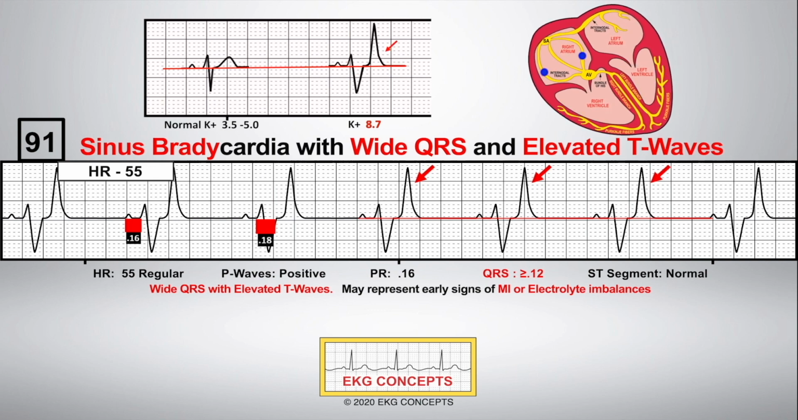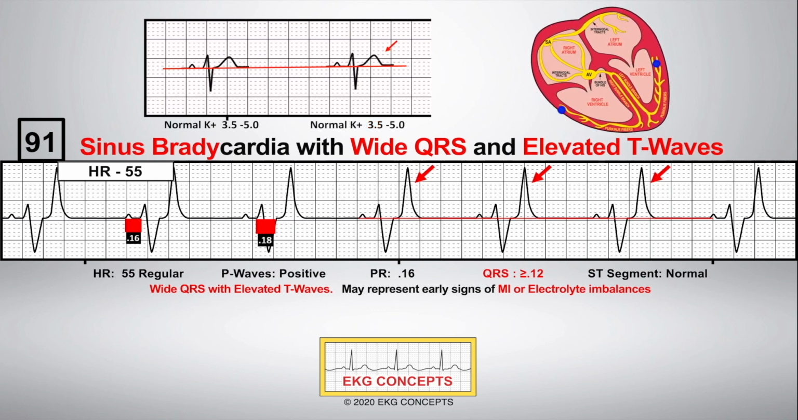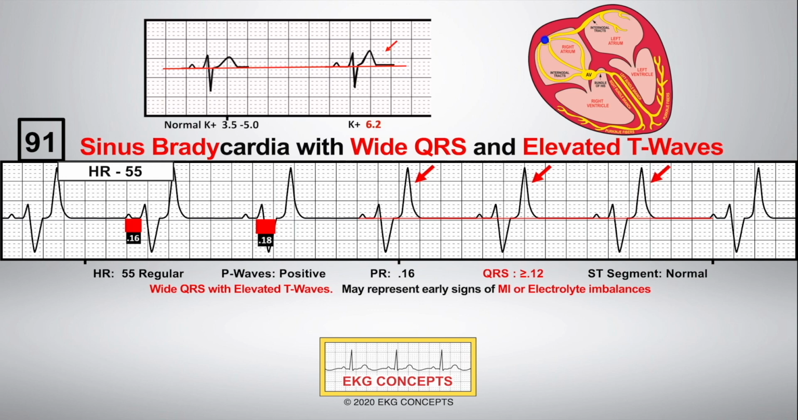The T waves may range from a low amplitude to tall peaks depending on the level of potassium in the blood. As the hyperkalemia or potassium levels rise, the T waves become more peaked and the QRS widens. Always confirm with labs and a 12-lead EKG.